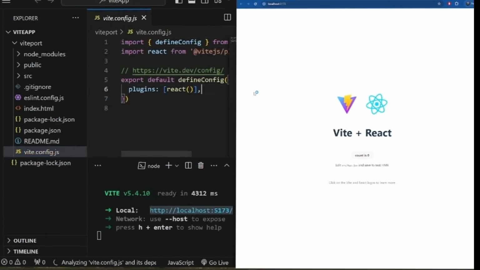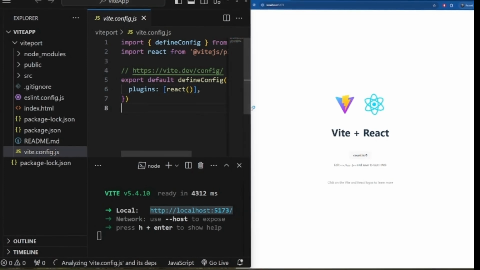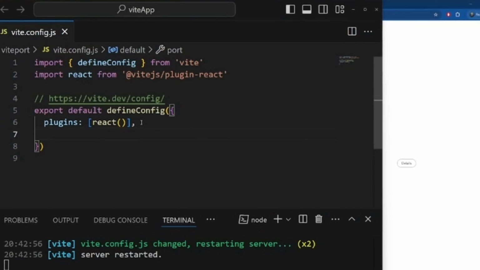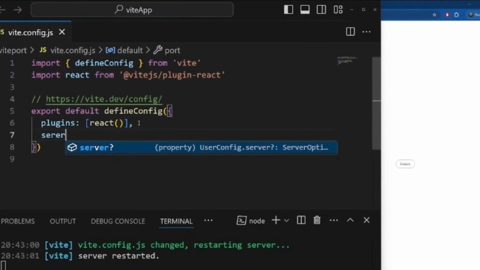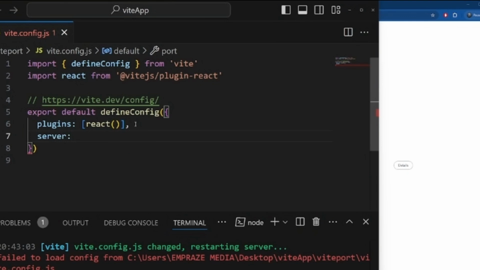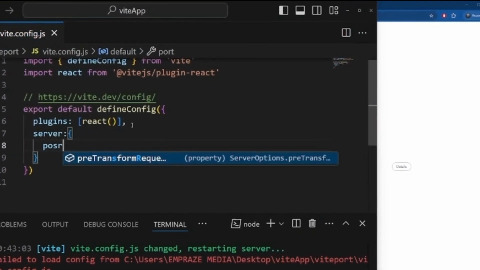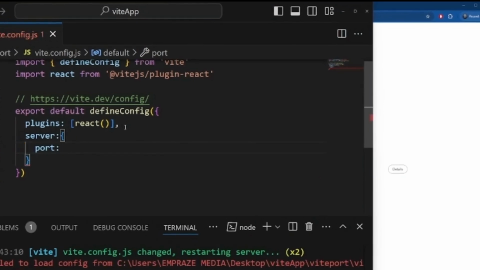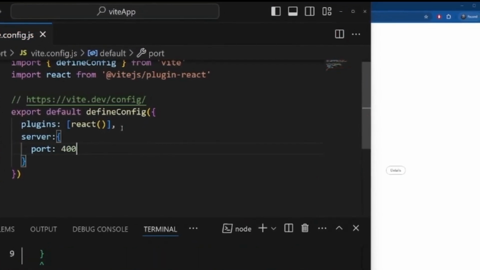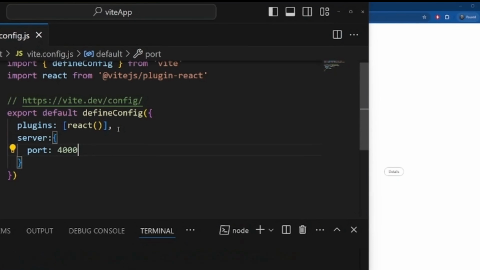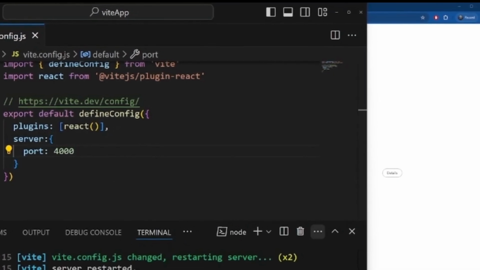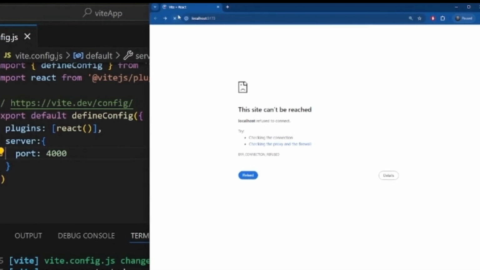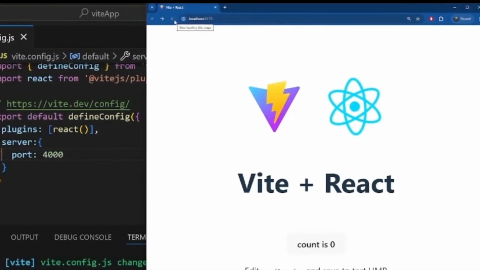So go into this vite.config.js file and modify this file config. Yeah. So what we do here is to type server as an object. Inside the object we type port and give the preferred port you want, any port number you like. Yeah, we are going to use 4000 as our port number. Doing this automatically changes the port that Vite is running on.